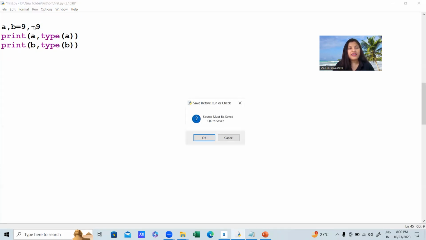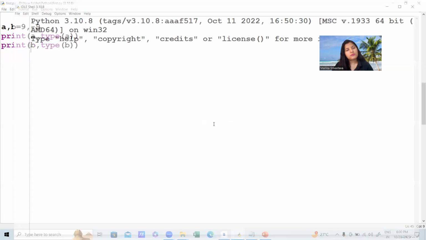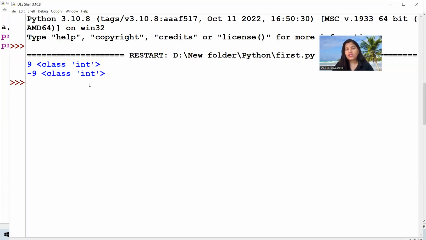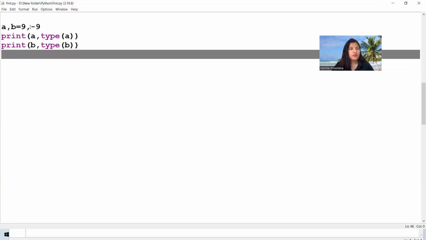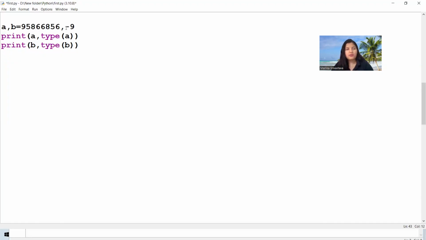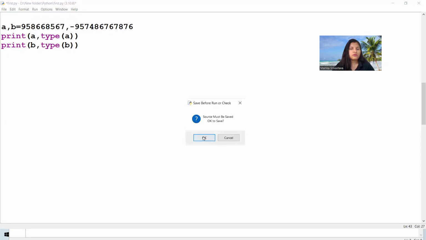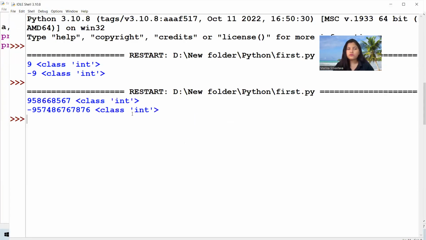As you can see, 9 and minus 9 both belong to class integer. Doesn't matter how many values I add here, all belong to integer class because it is a dynamically typed language.